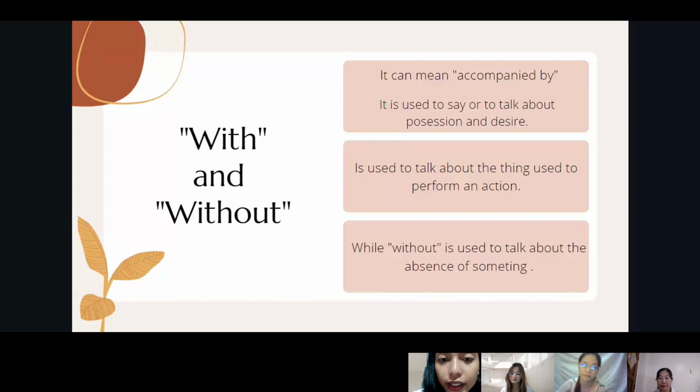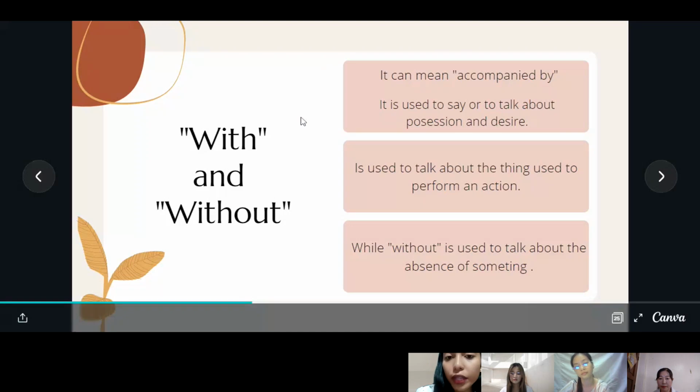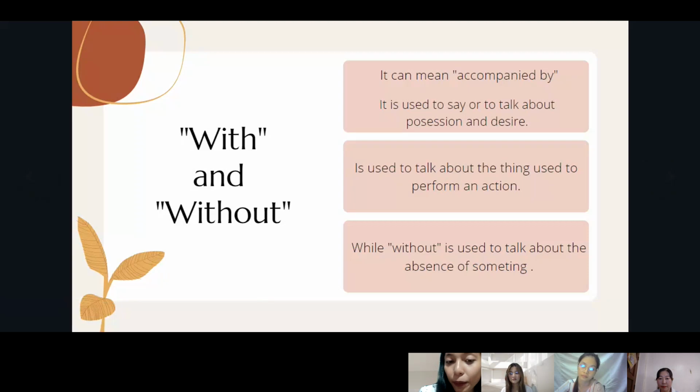Miss Lian, can you please read the use of the preposition without? Okay, I'm going to read that. The use of without: without is used to talk about the absence of something. For example, I came to the party without a gift. So there is the absence of a gift when I came to the party. Do you get what I'm saying? There is an absence. Yes, ma'am.